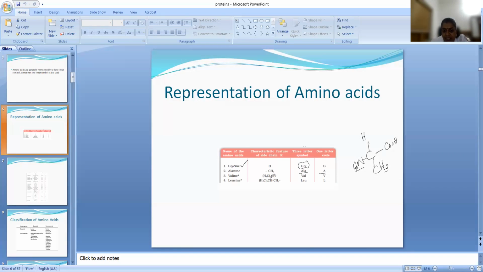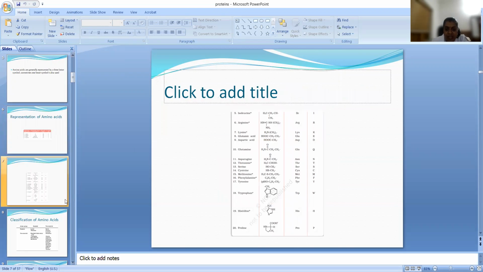If the R group is (CH3)2CH, then it is called valine, and it is represented using V. In this way, different representations are there, either 3-letter or 1-letter. There is a long list. If you substitute the R group with different alkyl residues, we will get different amino acids.